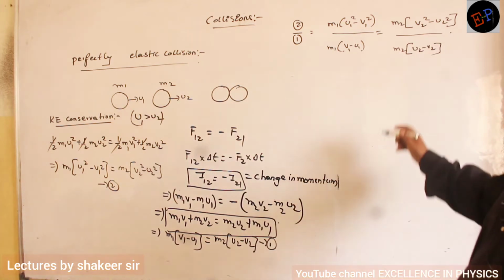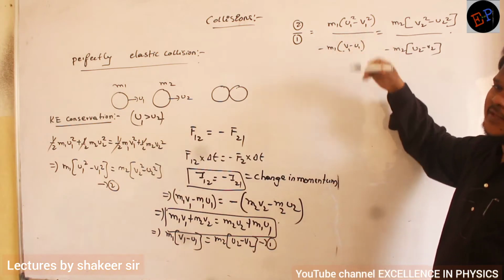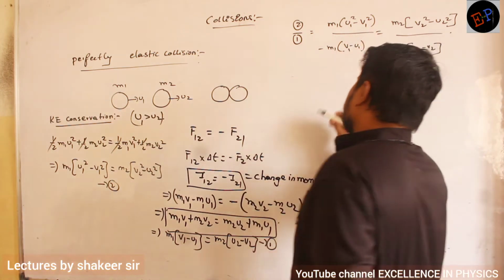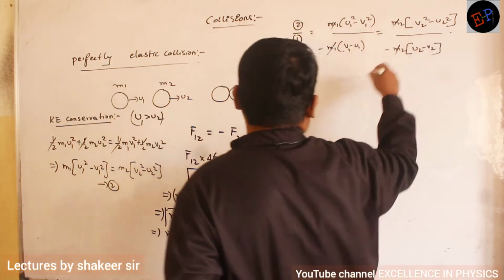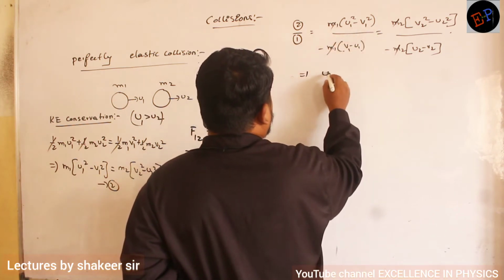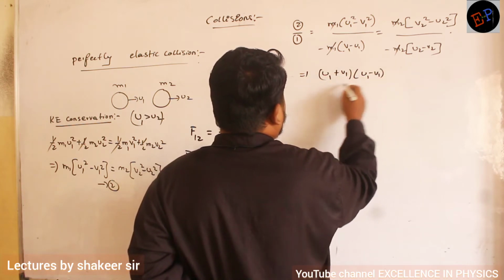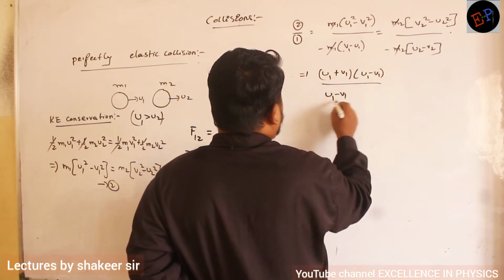Clear? So here you put a minus symbol, here also you put a minus symbol, so that the format of the equations remains the same. Therefore the masses get cancelled. This is in the form of a square minus b square, so I can write it as (a plus b) into (a minus b) divided by (u1 minus v1).